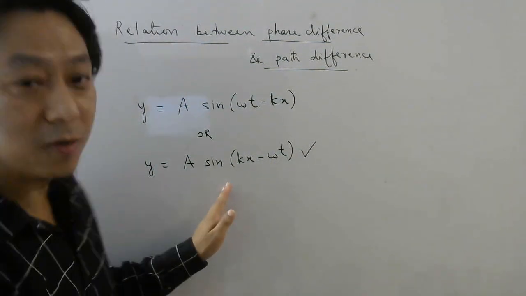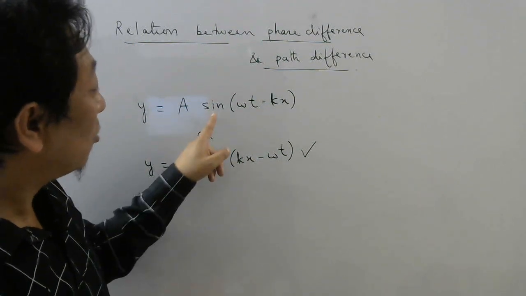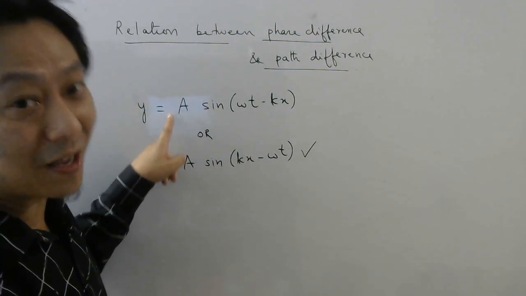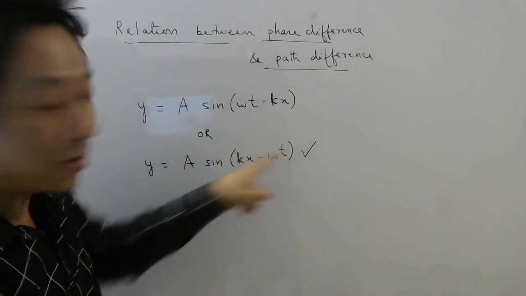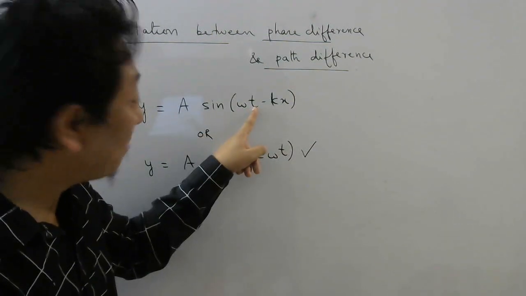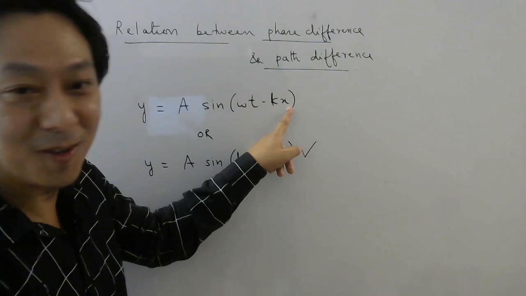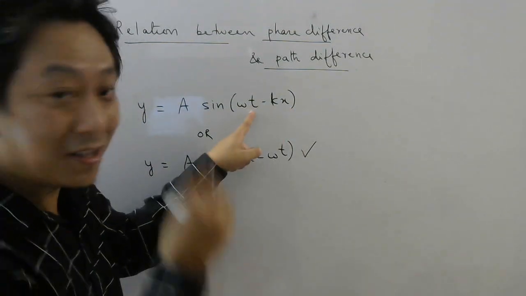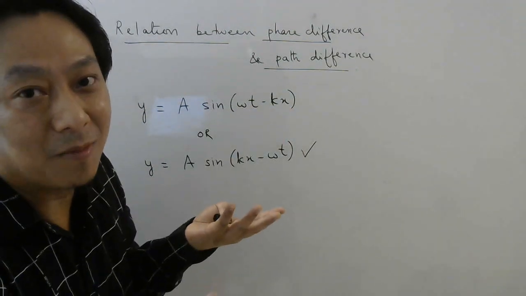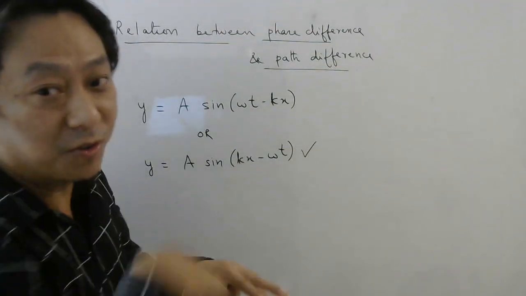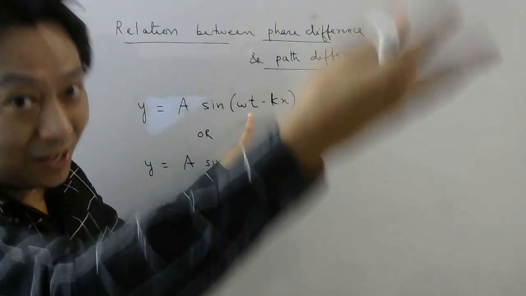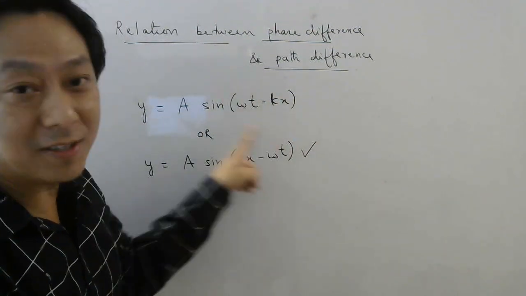The reason why this is also allowed is because just because there is a plus sign, don't think that this will always be plus, because there is a sine function and time is here. X is also here. So as you change time, and how do you change time? You just wait and watch the waves. So as the wave moves, as time changes, this whole angle will change, na?